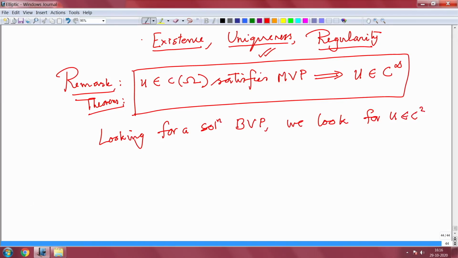Okay. So, when you have a second order operator, you look for a solution in C2, because you are looking for a solution of Laplacian u equal to f and u equal to g. But after obtaining your solution u, you ask questions whether u is C3, u is C4 and u is C infinity. After proving existence, you look for higher regularity in the obtained solution. Such results are called regularity results.